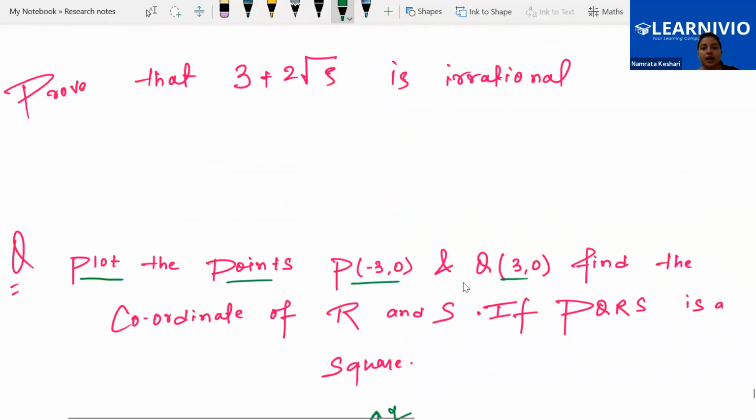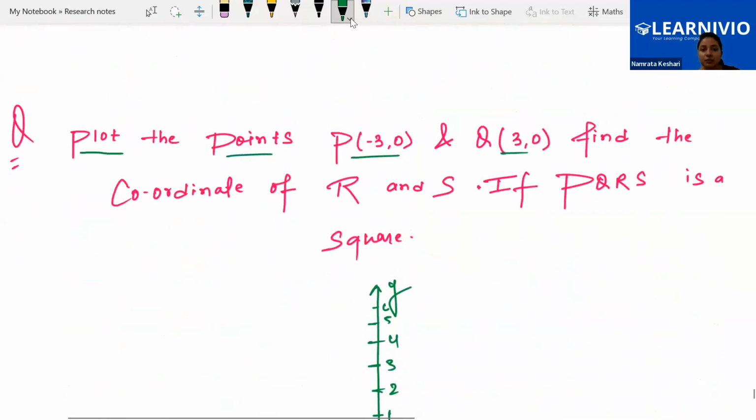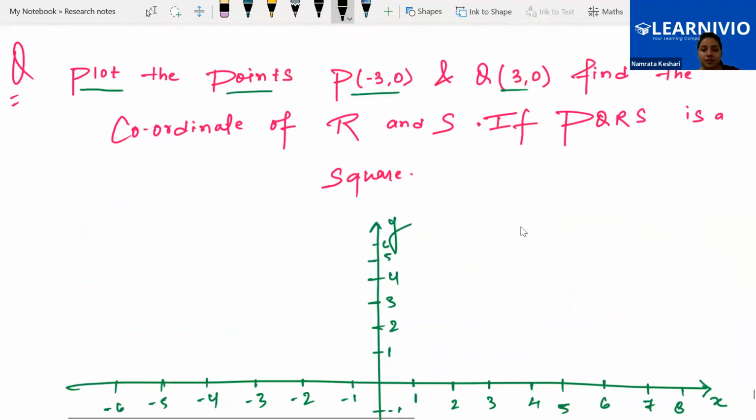What points do we have? -3, 0. Where will it lie? -3, 0 is point P. It lies on the x-axis. Always remember, the first one represents x and the other one represents y.